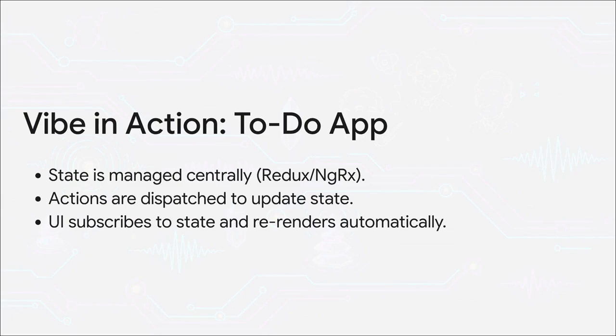Let's make this super concrete. Think about a simple to-do app using something like Redux. A user clicks a button. That fires off an action, like add_item. Now that action doesn't go and tell the UI, hey, you need to change. Nope, it just vibes with the central state. The UI is just listening for changes to that state, and when it feels the change, it automatically updates itself. That's a perfect example of resonance.